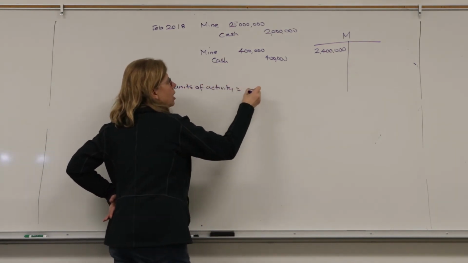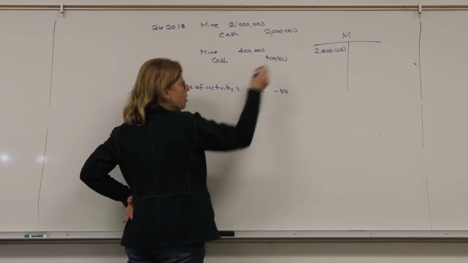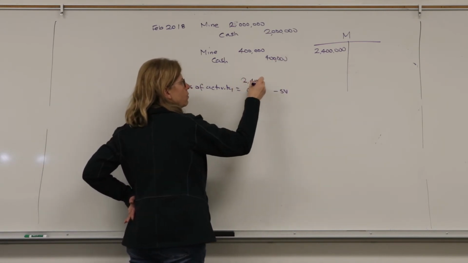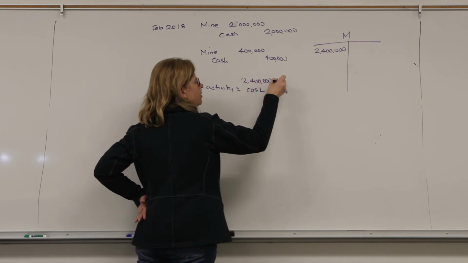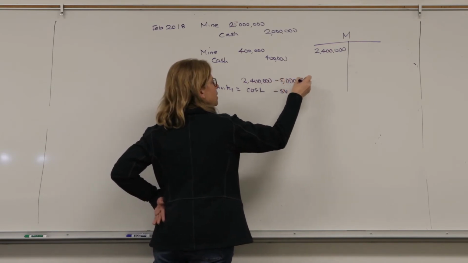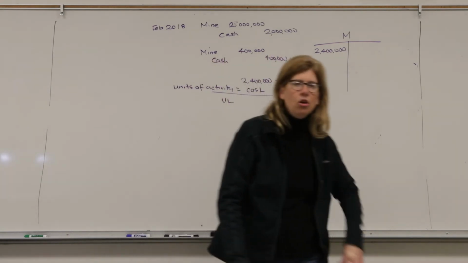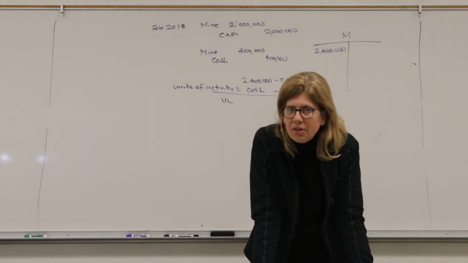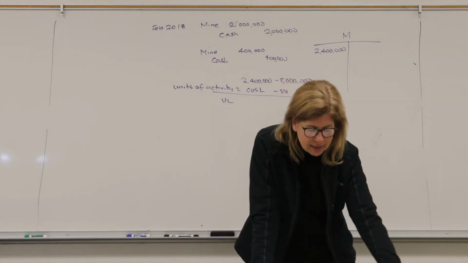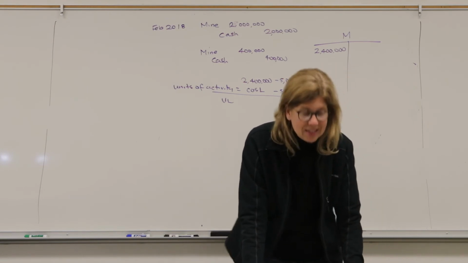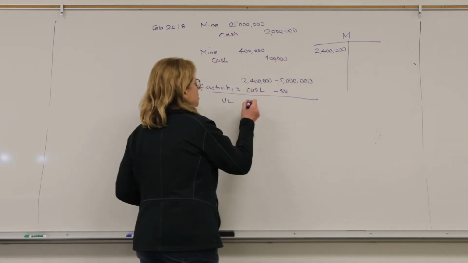So I want cost minus salvage value. Well, cost is $2,400,000. Salvage value, $5 million. And then useful life. For us, with units of activity, useful life is the amount that I think I can get out of this mine. And they tell us that that is going to be 760,000 tons.